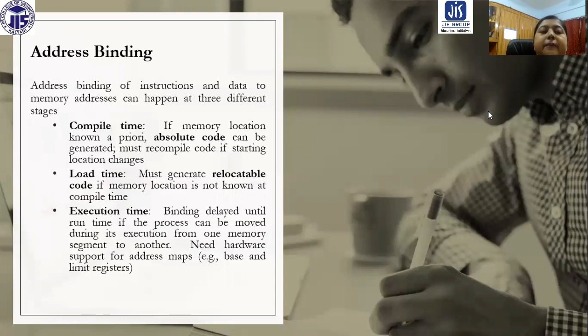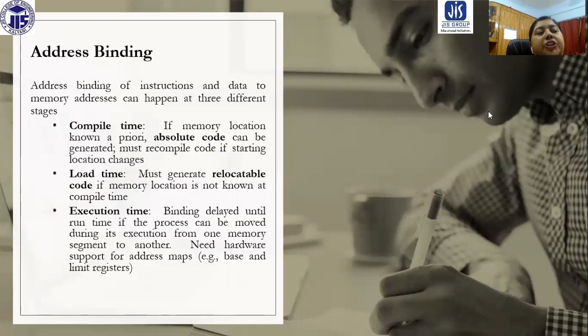Basically two types of address are there, logical address and physical address. Logical addresses are the CPU generated addresses, and physical addresses are the memory addresses, the actual address in the main memory. Whenever a process is in execution, it requires a physical memory access. Before that, it has a logical memory address.